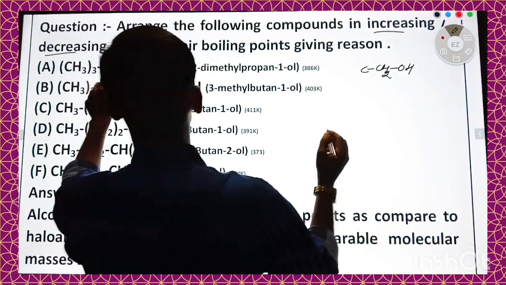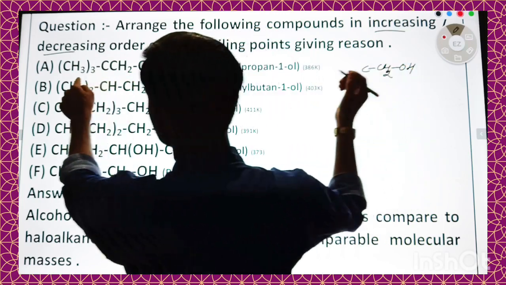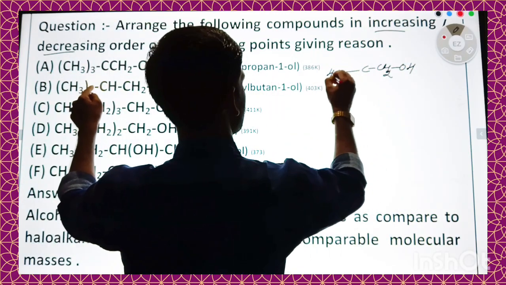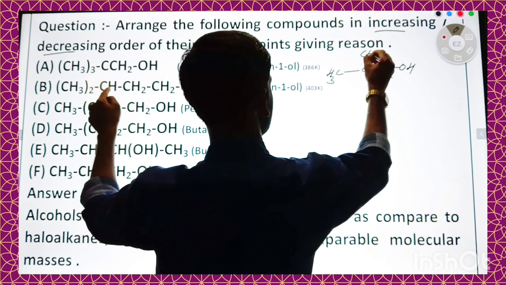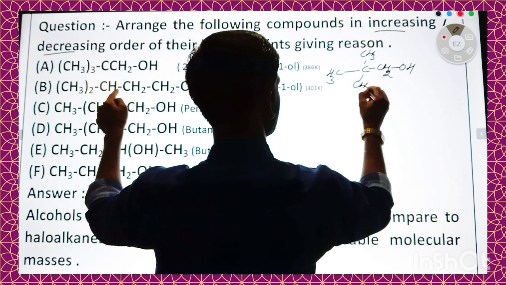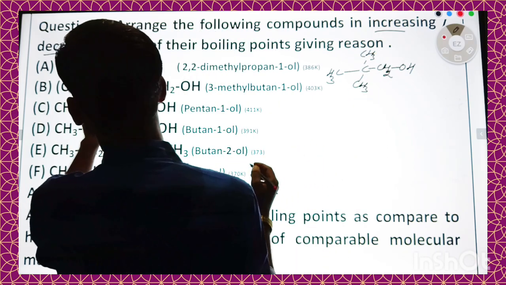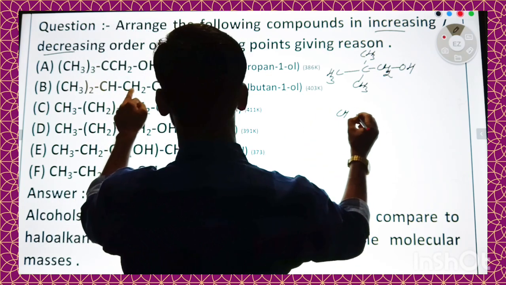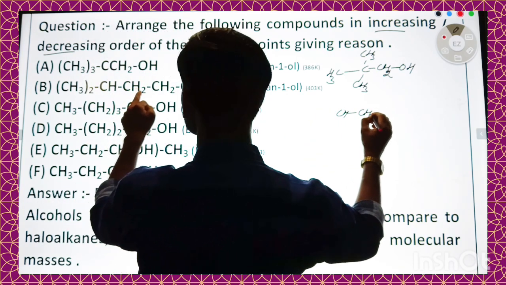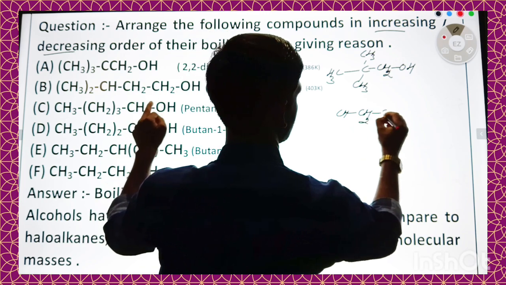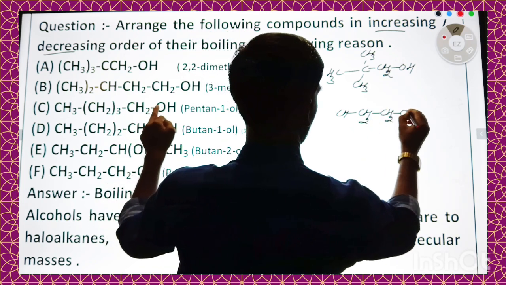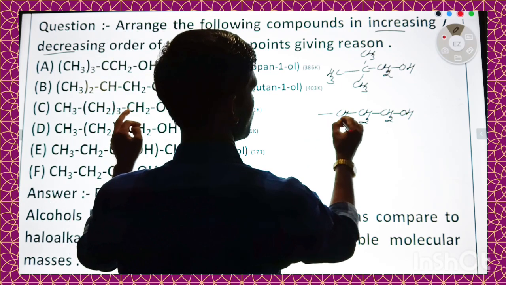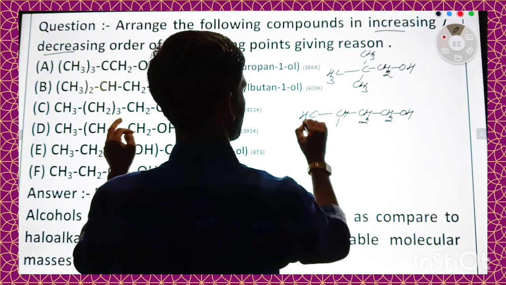So first molecule is CH3CH2CH2CH2OH. Second one is CH3CH2CH2OH... and here 2-methyl group is attached.